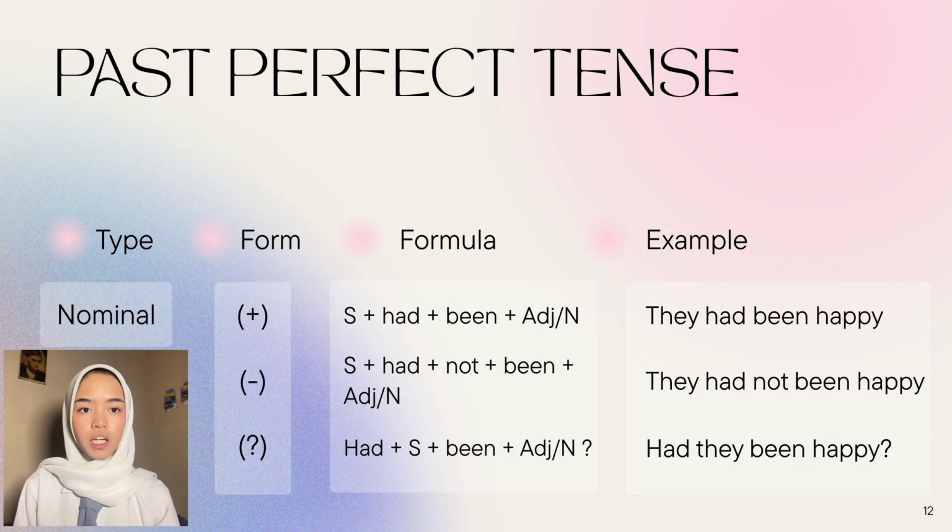And for its nominal type, in its positive way, it is subject plus had plus been plus adjective or noun. For example, they had been happy. For its negative way, it is subject plus had not plus been plus adjective or noun. For example, they had not been happy. And for its interrogative way, it is had plus subject plus been plus adjective or noun. For example, had they been happy?